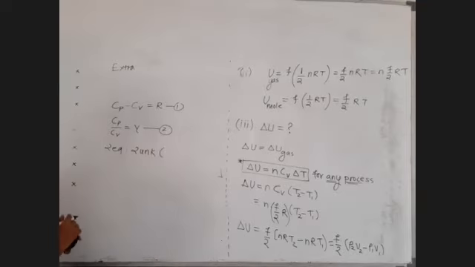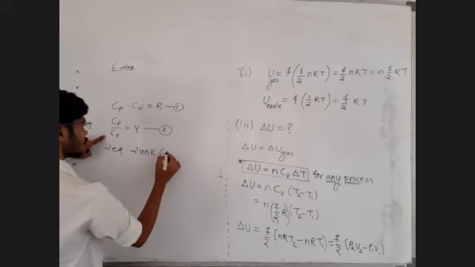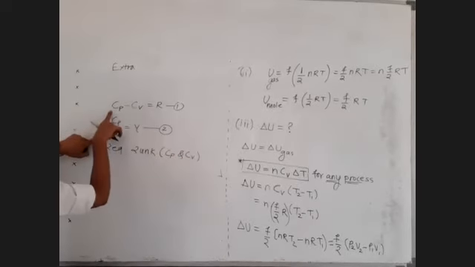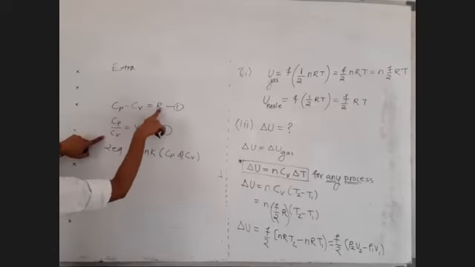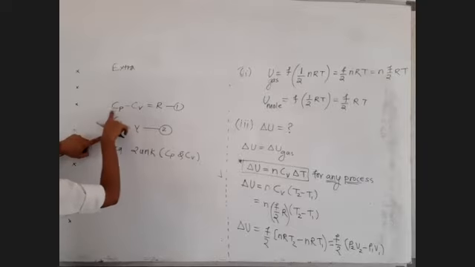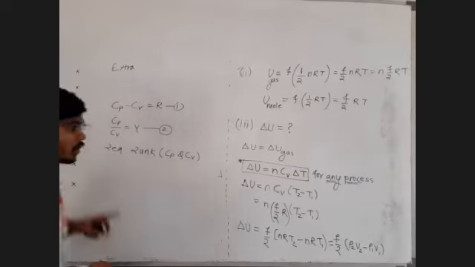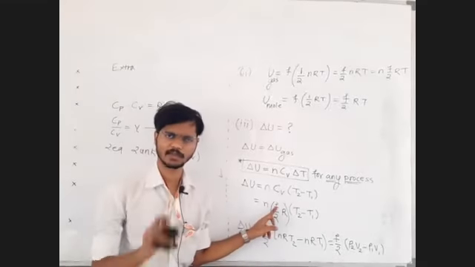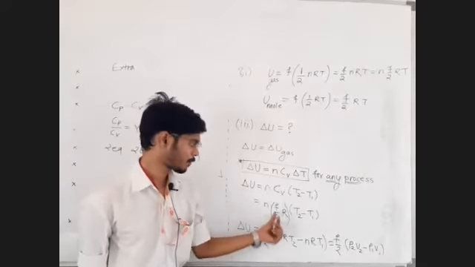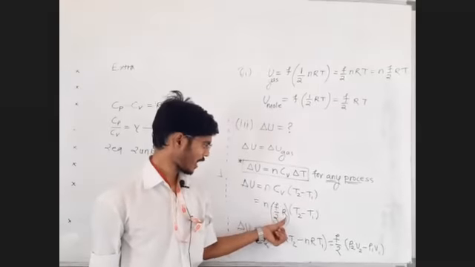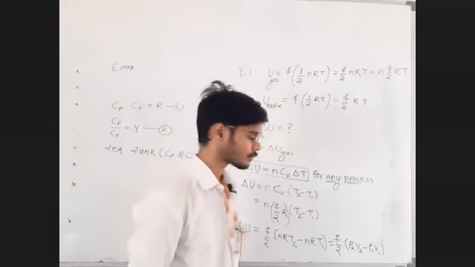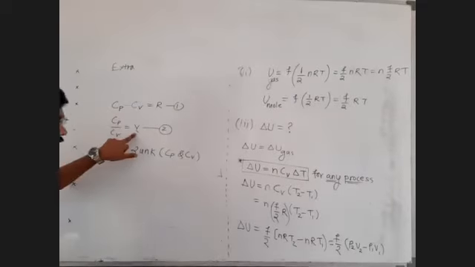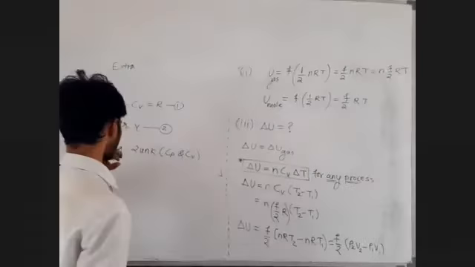What are the two unknowns? Two unknowns are Cp and Cv. Now we have to find out the values of Cp and Cv in terms of R and gamma. We know the values of Cp and Cv in terms of R and F. R आणि F च्या लँग्वेज मध्ये Cp Cv माहित आहे आपल्याला. Cv is F by 2R. Now we will find out values of Cp and Cv in terms of R and gamma. R आणि F मध्ये नको करायला. R and gamma करूयात. Okay, fine.